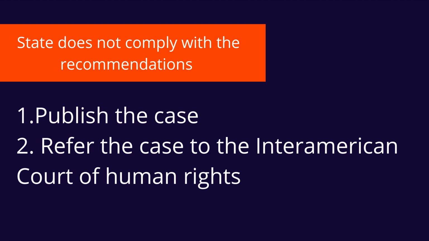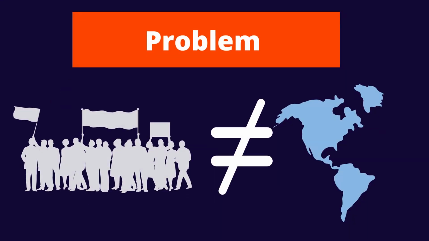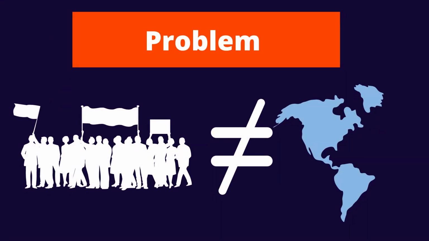We have to keep in mind that this initial report is not public and is only delivered to the state. And when it's given to the state, it has a deadline of 3 months to comply with the recommendations the Commission gives to the state. There is a problem because the states have said that these recommendations the Commission gave to the states are not binding. So this generates a problem because this means that there is not an efficient control of human rights over the states.